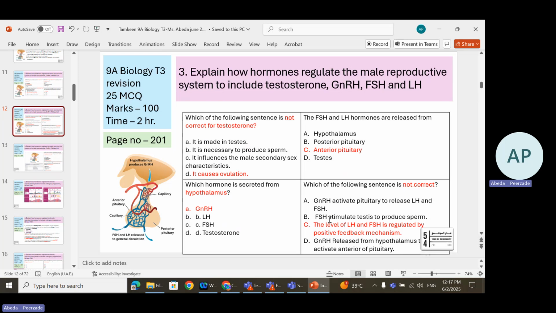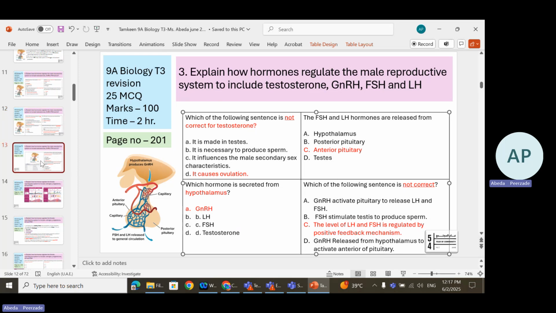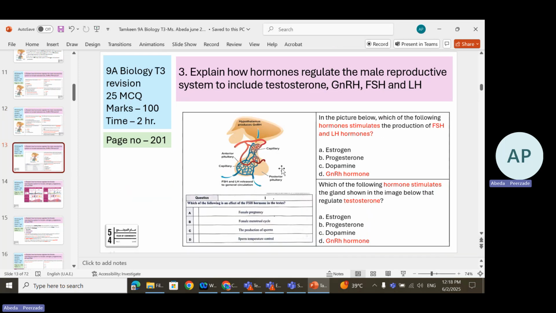So what you have to do is go through all the options to come to the conclusion for your correct answer. For example, GnRH activates the pituitary to release LH and FSH. Yes, that's correct. FSH stimulates sperm production. Yes, it is correct. GnRH is released from the hypothalamus to activate the anterior pituitary. That is also correct. So what is wrong about FSH and LH? That they are regulated by positive feedback. So that's the wrong thing. Moving to the next questions.